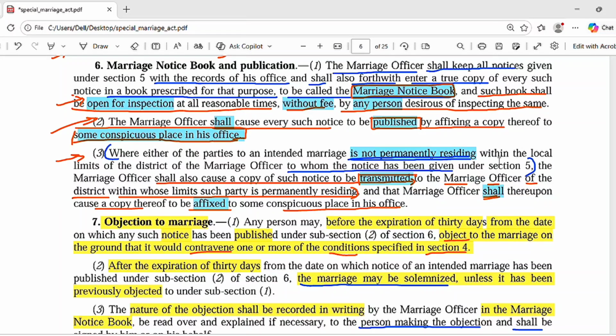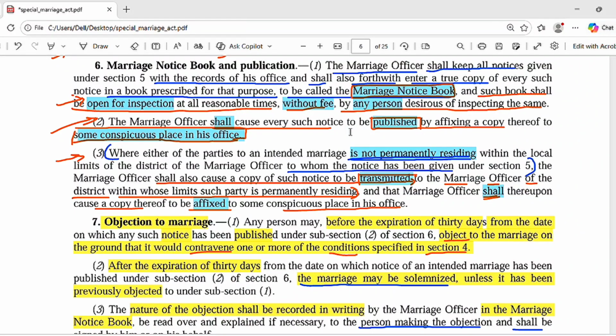So what happens, when you send a notice to the marriage officer, there has to be a 30 days period. Then the notice will be given to the marriage officer. This is the prior condition.